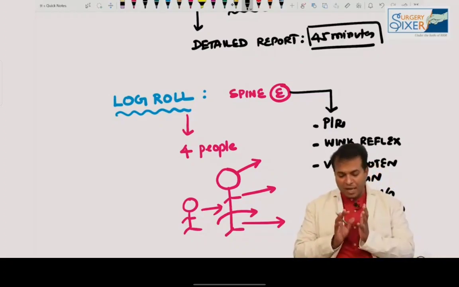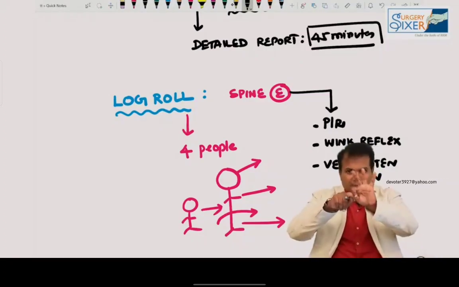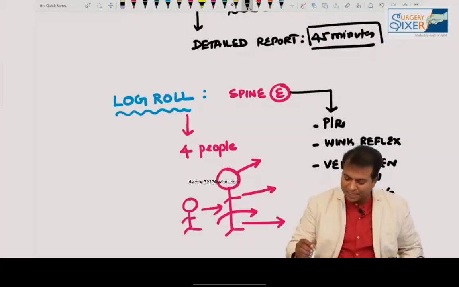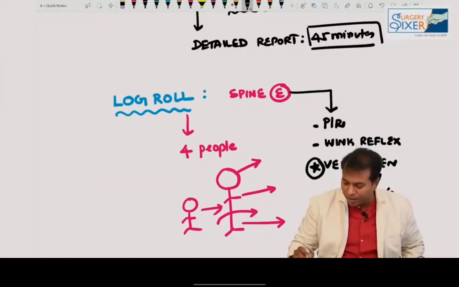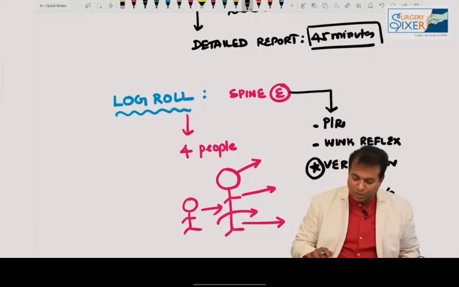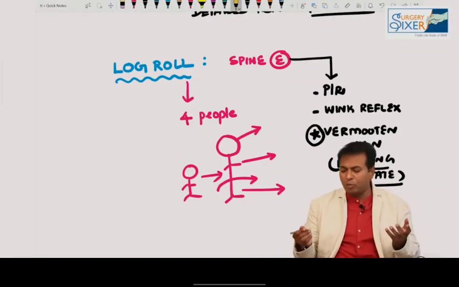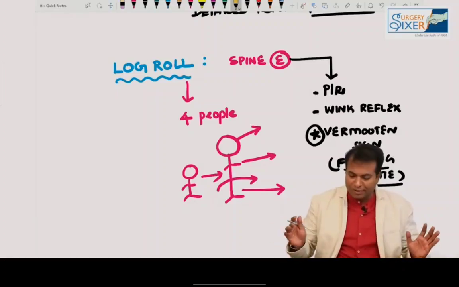So the things done in log roll are spine examination, rectal examination, sphincter tone, the wink reflex for an unconscious patient, and Vermeulen sign for floating prostate in case of membranous urethral injury. All these things are not needed now, because a whole body CT can show everything. So these tests are all not done now.